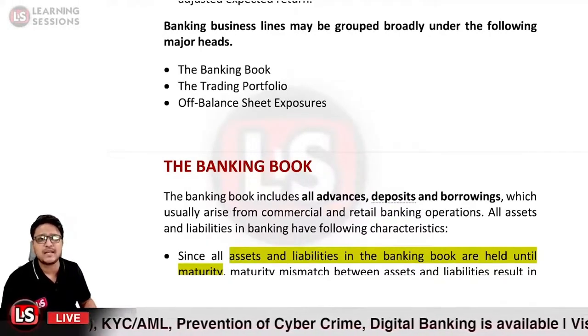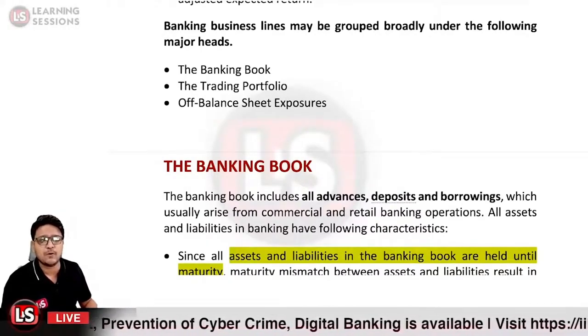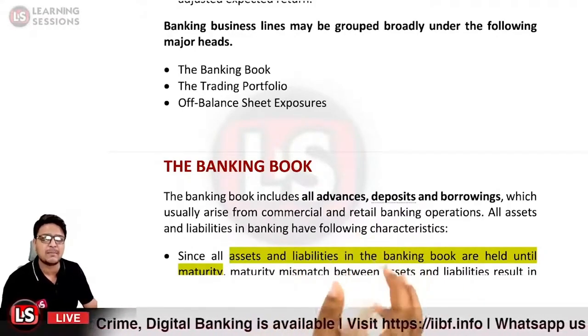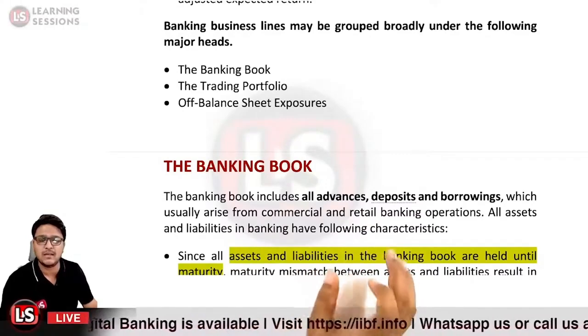All the assets and liabilities of the banking book have the following characteristics. What characteristics do they have? First of all, the assets and liabilities in the banking book are said to be held till maturity.